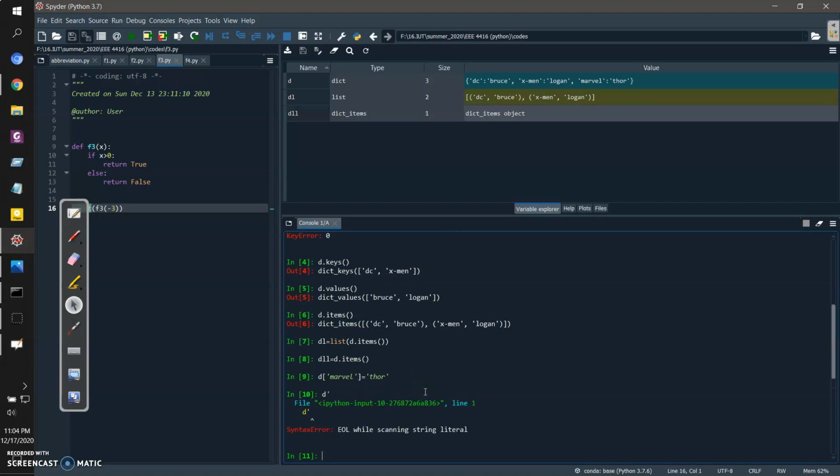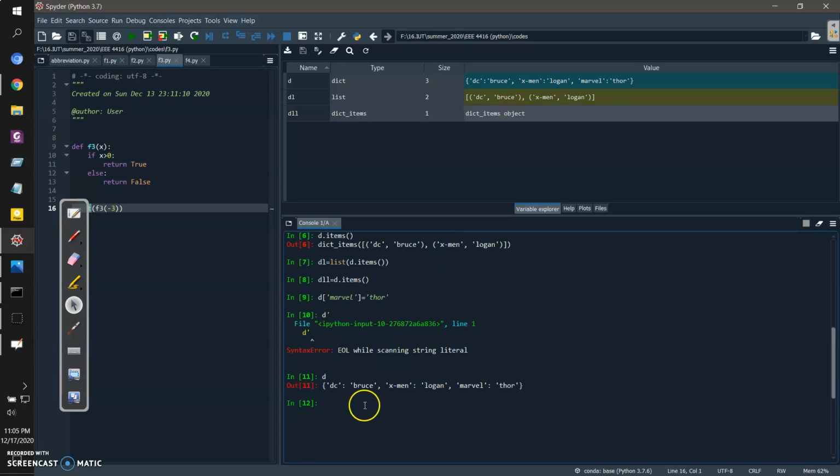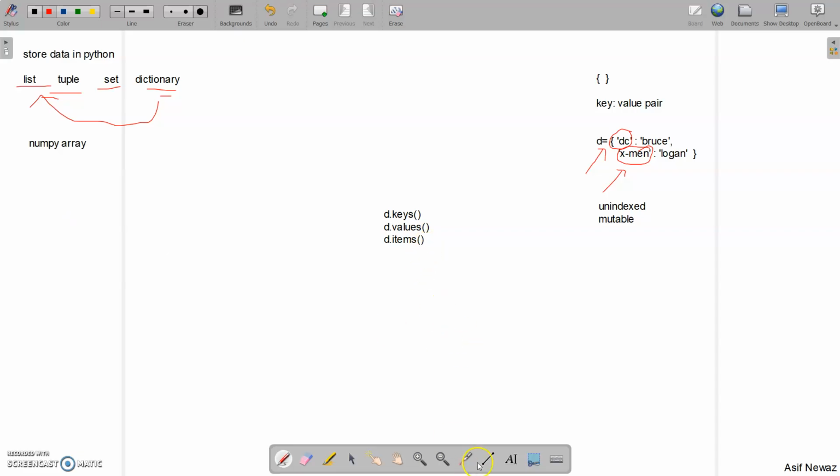Now our dictionary has 3 items. So to add a new item, I have to use this command this way. I have to add key value pairs like this: d of key equals your value.